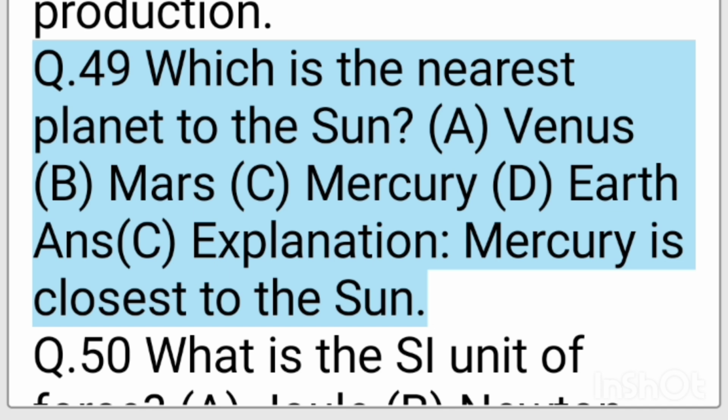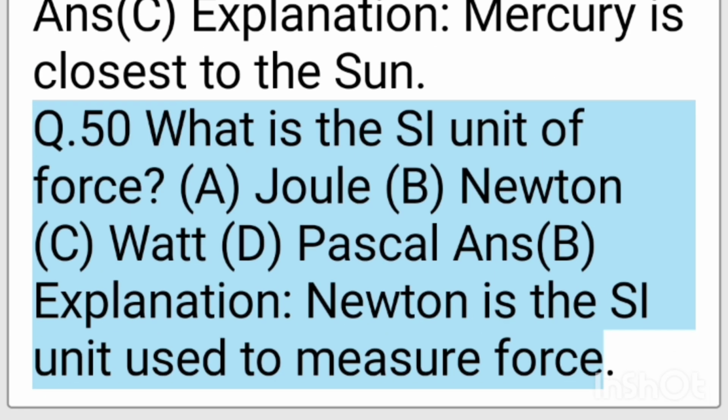A. Venus. B. Mars. C. Mercury. D. Earth. Ans. C. Explanation, Mercury is closest to the sun. Q. 50. What is the SI unit of force? A. Joule. B. Newton. C. Watt. D.